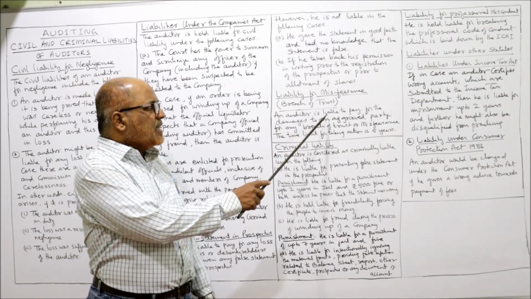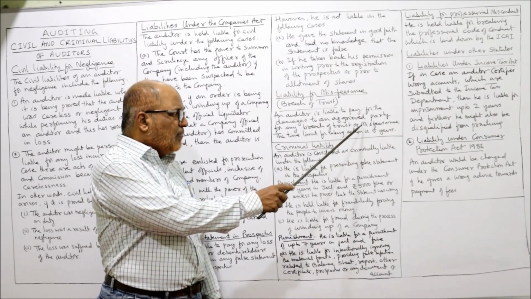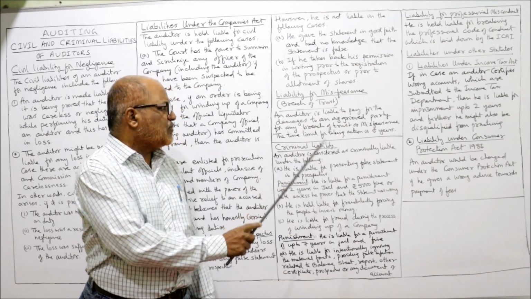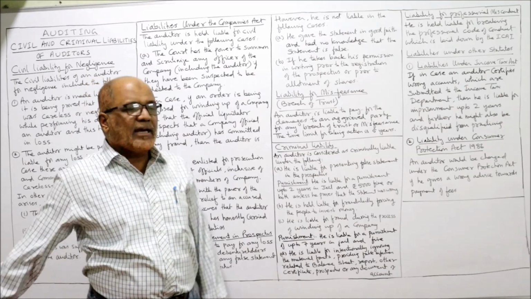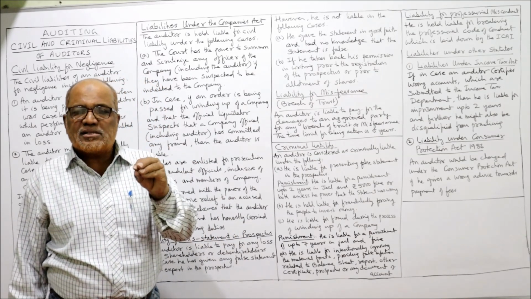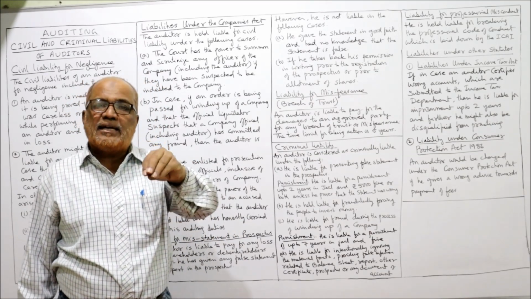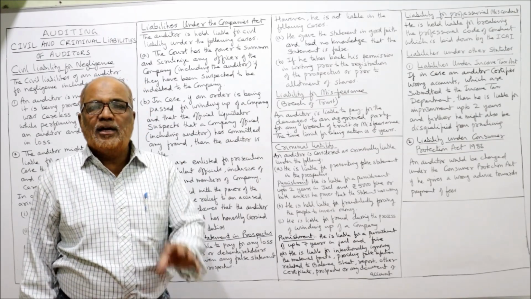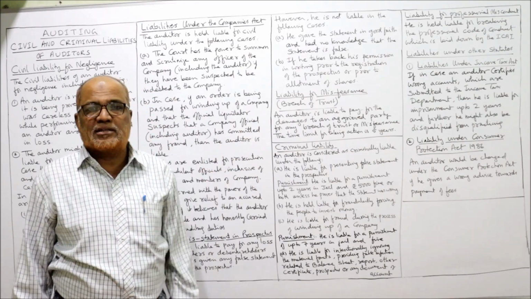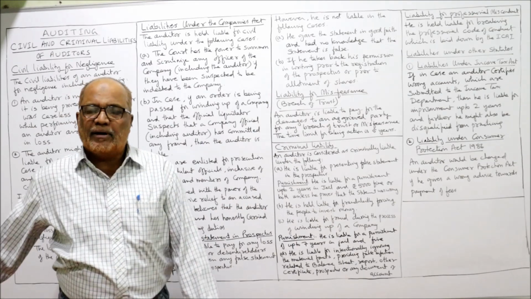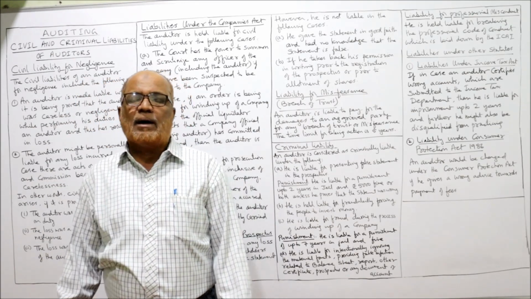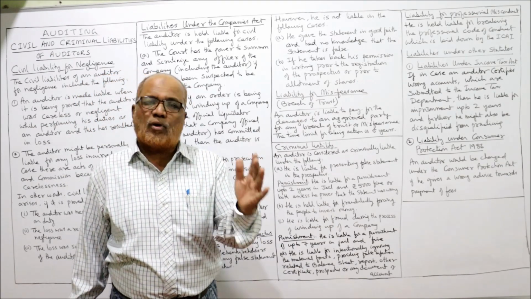So an auditor is liable to pay damages to an aggrieved party for any breach of trust or misfeasance. The time limit for taking action is 5 years. The law says the aggrieved party can take action against the auditor in a period of 5 years, not beyond that.